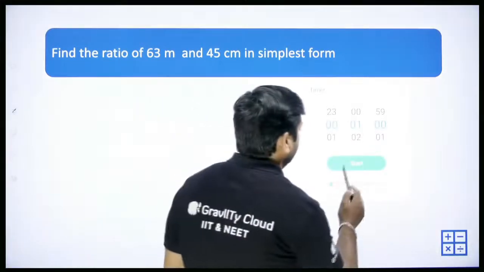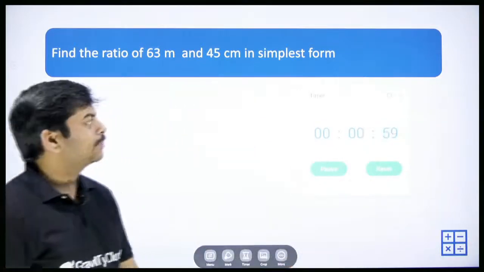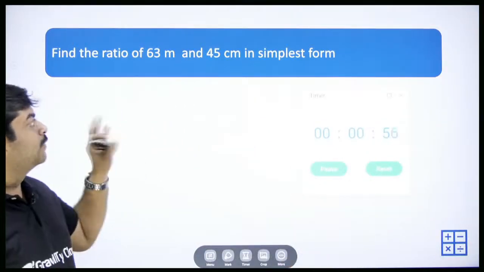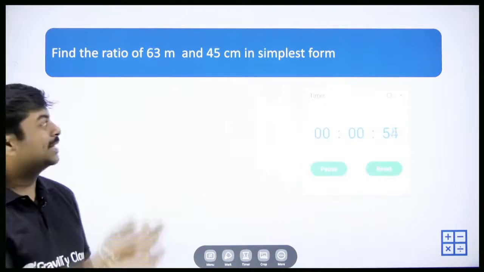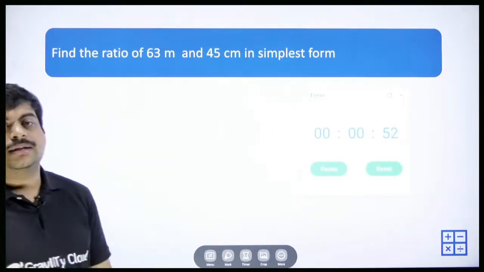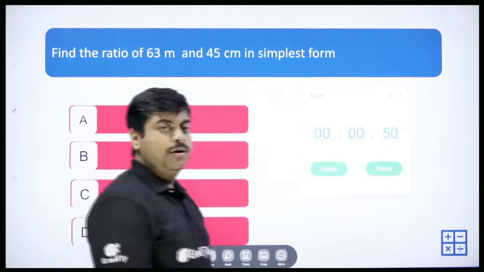So I think you can do that in 30 seconds. So please do that quickly. The ratio of 63 meters and 45 centimeters. So 63 is to 45. If you can solve that, it's up to you.